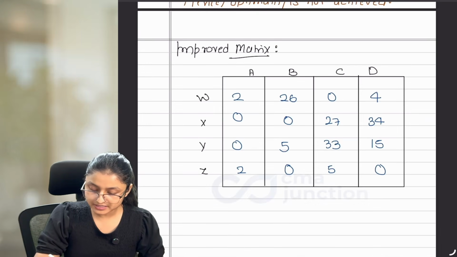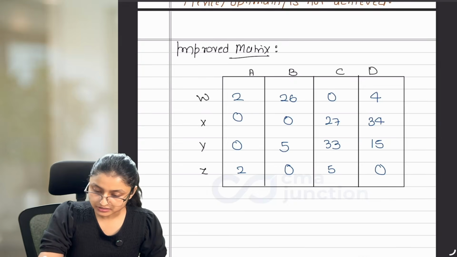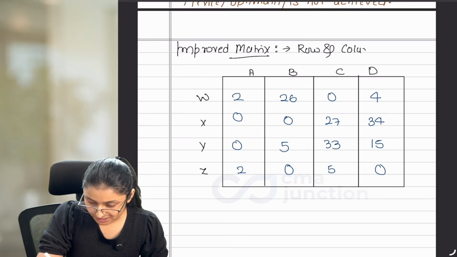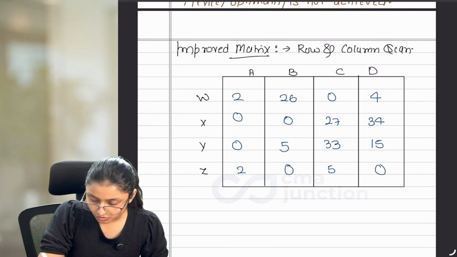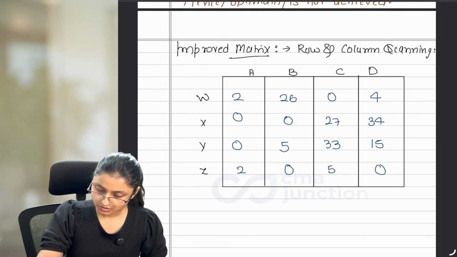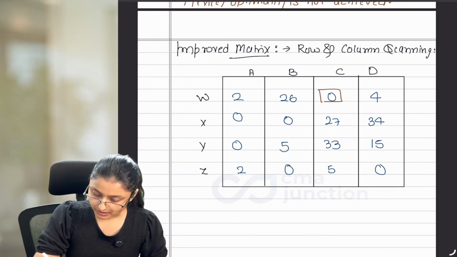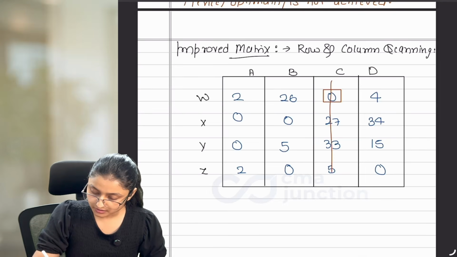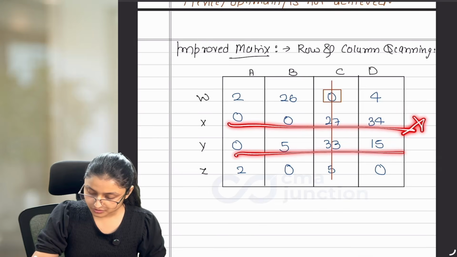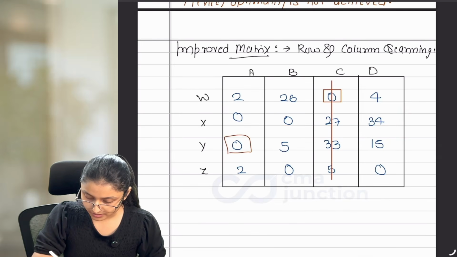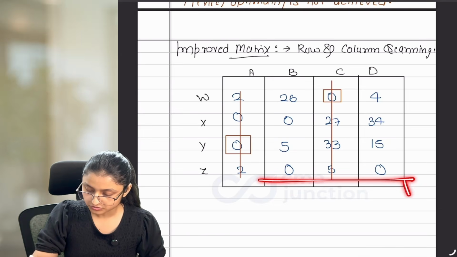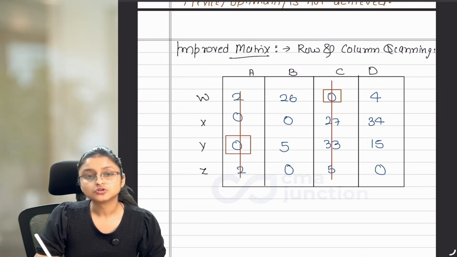Now in this improved matrix, check whether optimality is achieved or not. For that you have to do row and column scanning. After making the improved matrix, we do row and column scanning here. So in this row we have 1 0. Mark it with square, and as you are doing row scanning, cut the column. In this row we have 2 0s. Skip. In this row we have 1 0. Mark it with square and cut the column. In this row we have 2 0s. Skip that row. Now move to column scanning.